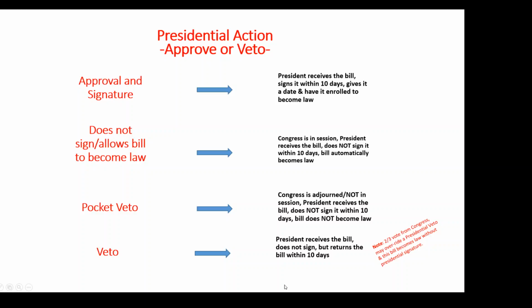Now, let me talk about line item veto. Sometimes that'll come up in the realm of this conversation. Note here, Line Item Veto Act of 1996.